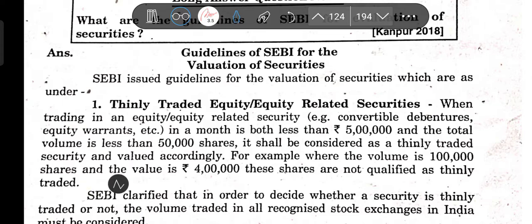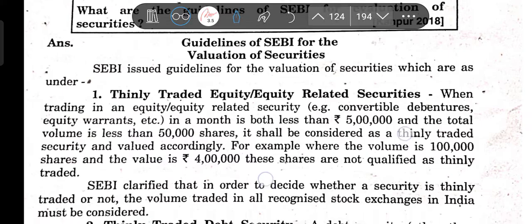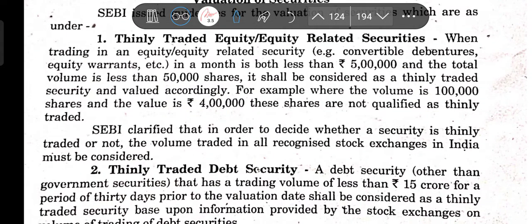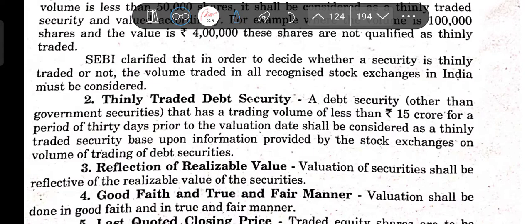That means you have to know that for a thinly traded security, the volume must be less than 50,000 and the value less than 5 lakh. Both conditions should be followed. Now, a thinly traded debt security is a debt security that has a trading volume of less than 15 crore for a period of 30 days prior to the valuation date.